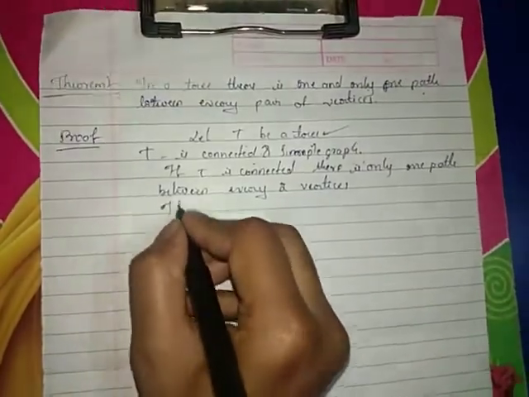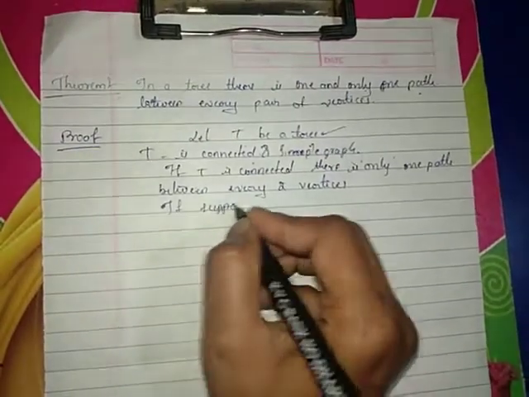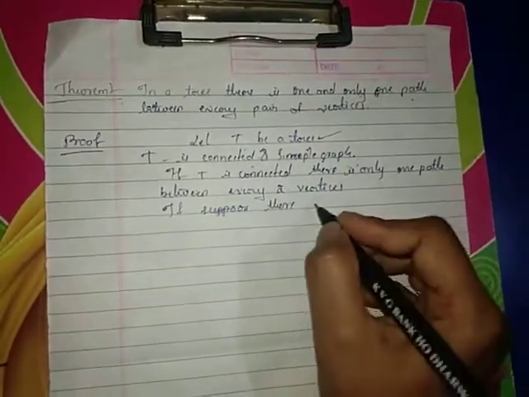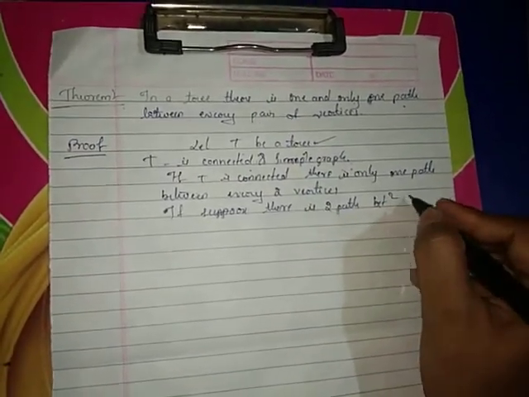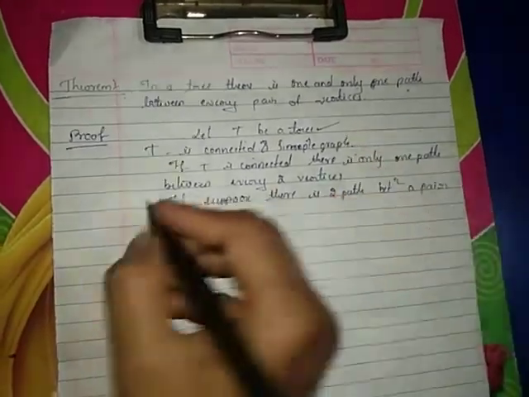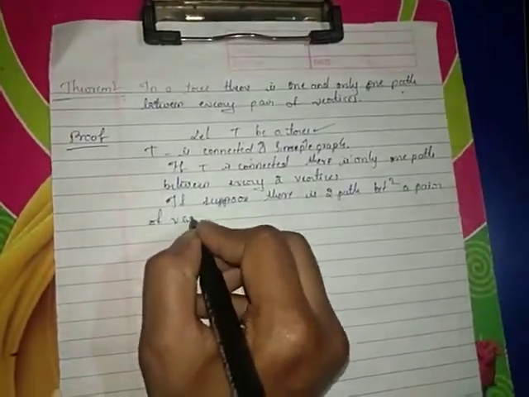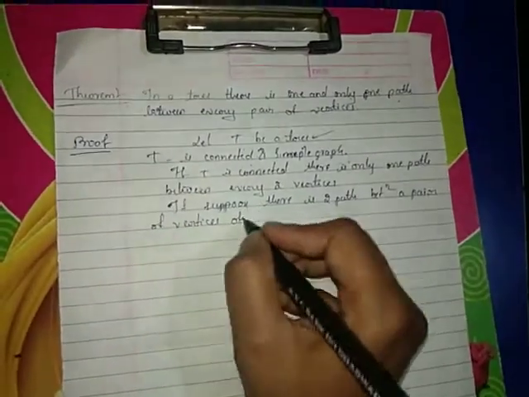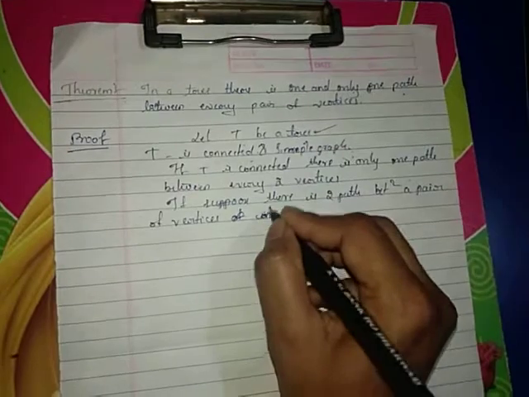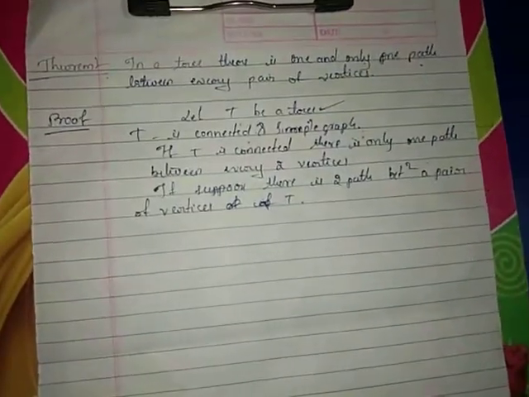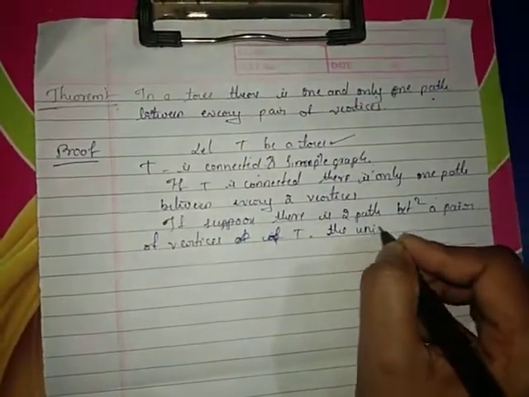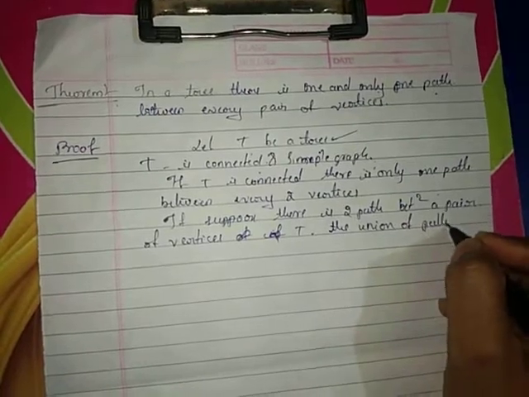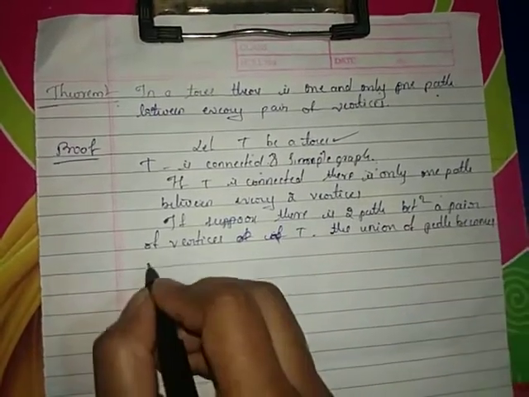Suppose there is a two path between a pair of vertices. If there are two paths between a pair of vertices in T, the union of the paths will become a cycle. The union of the paths becomes a cycle.